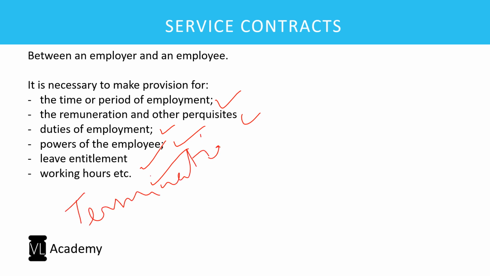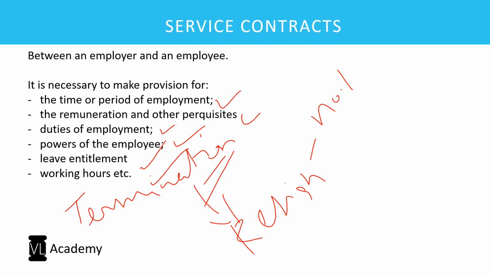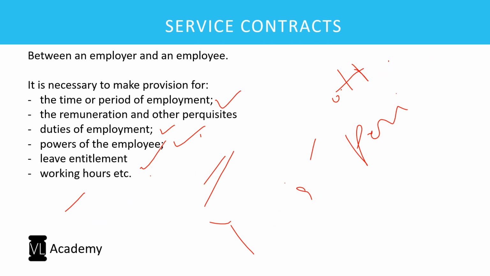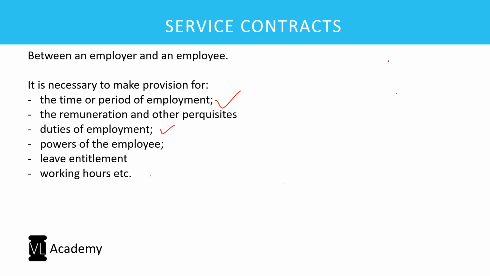As I told, where you want to terminate your contract, that is you want to resign, what will be the notice period, and if they terminate, what should be the notice period, and if they are terminating, will they pay you some compensation, or if you want to go immediately, should you pay them some money because you want immediate termination, you can't serve the notice period? All those terms will be covered in a service contract. So remember it, this is the contract. Do not complicate it beyond this.